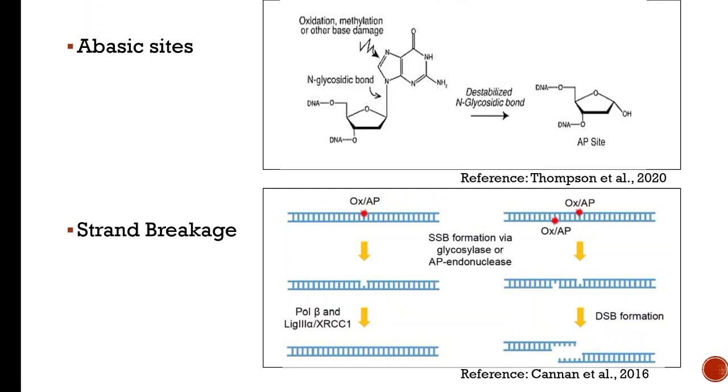Oxidative damage to DNA can also result in strand breakage. Now normally if the damaged base are further apart, then they are removed by certain enzymes and the gap is filled by ligase and DNA polymerases. But if the damaged base are clustered together, as we can see in the right side of this picture, then the removal of this damaged base by the enzymes results in the formation of double strand break. So instead of repairing, it is worsening the situation, and these double strand breaks can have very bad consequences. Now these are some of the ways by which oxidative damage can hurt the DNA.